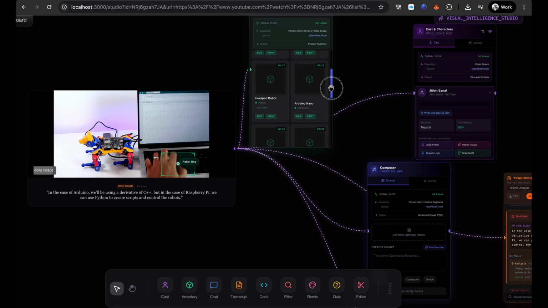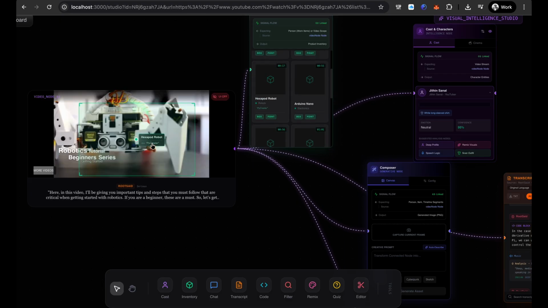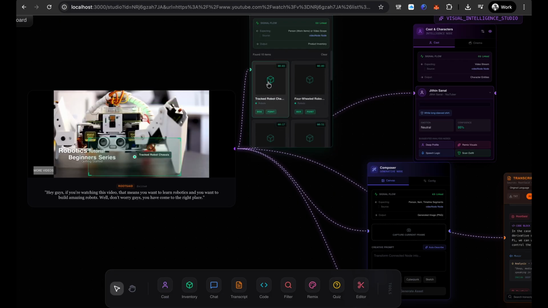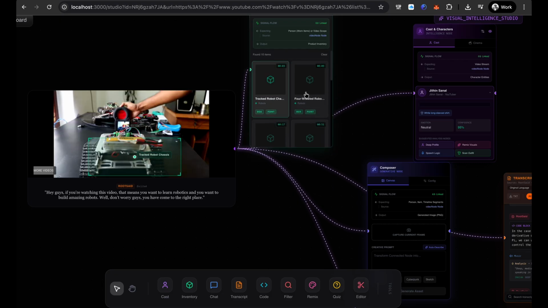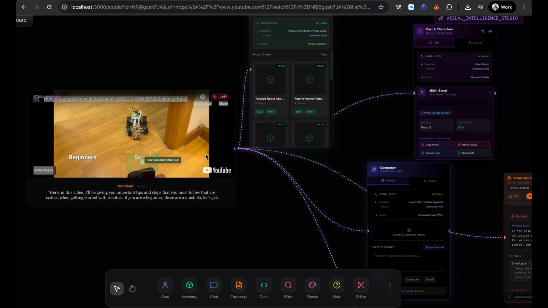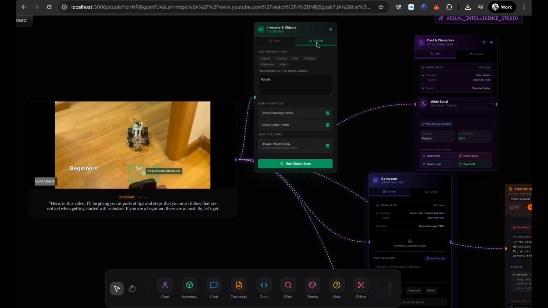Sometimes I guess there is an identification problem. We have a hexapod robot. This is a hexapod robot. Then a track robot. This is a track robot. Then a 4-wheel robot. This is a 4-wheel robot. It's pretty good. You are able to identify everything in this, okay? You can just search it out and it will identify semantically, and it will put